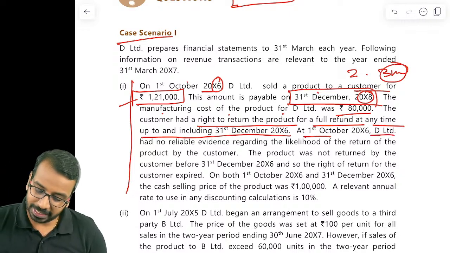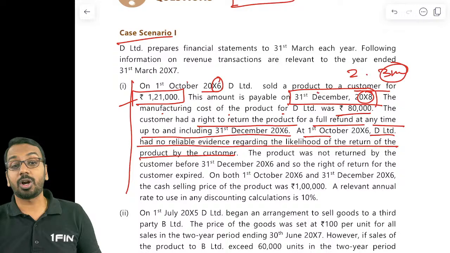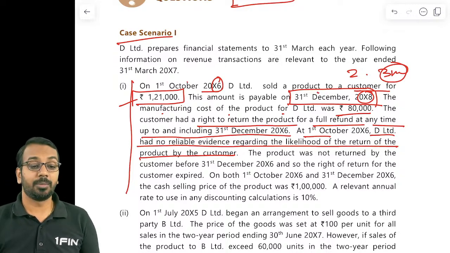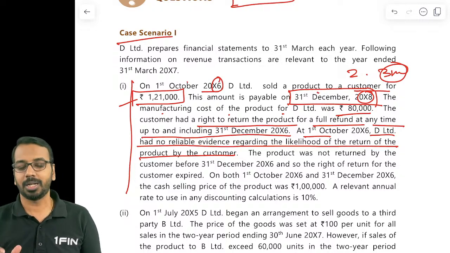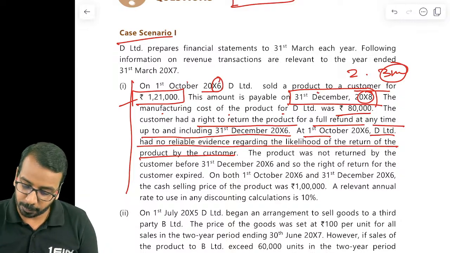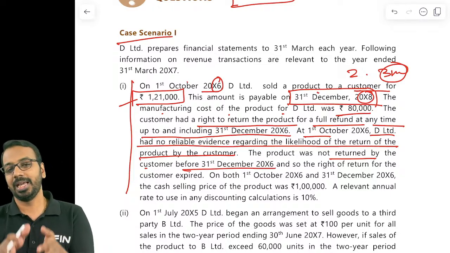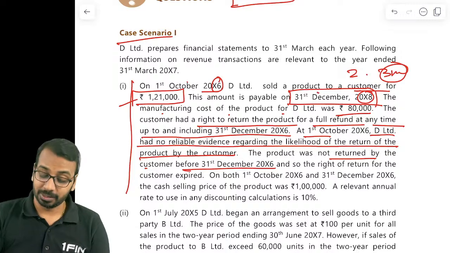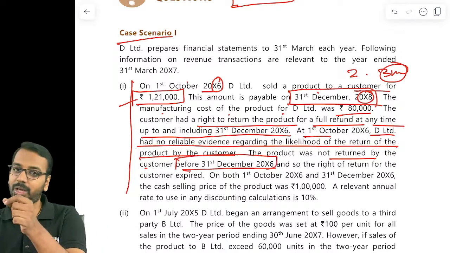At 1st October, D Limited had no reliable evidence regarding the likelihood of the return of the product by the customer. So D Limited does not know whether the customer will return the product or not. When they do not know whether the customer will return the product, then can we recognize revenue? We cannot recognize revenue. The product was not returned by the customer before 31st December. So much of story, and now they're saying it was not returned, meaning the time period to return has expired, and on 31st of December you can book revenue.